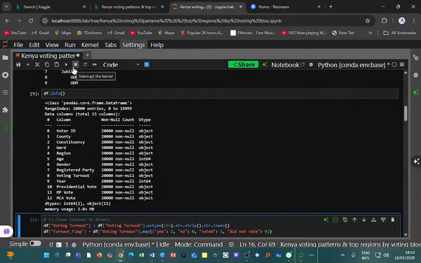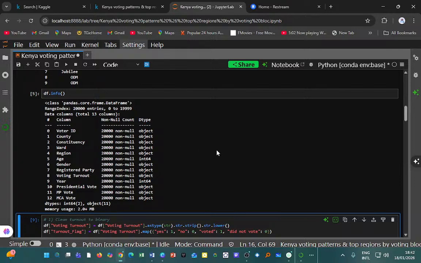I want to get information about the data set, and we see that all the data types entered here are objects. I don't have any float yet. I have integer, of course age is, that's okay. Gender also is, I think that's okay. So only 2, the rest are objects. That assists me in knowing the structure of my data.